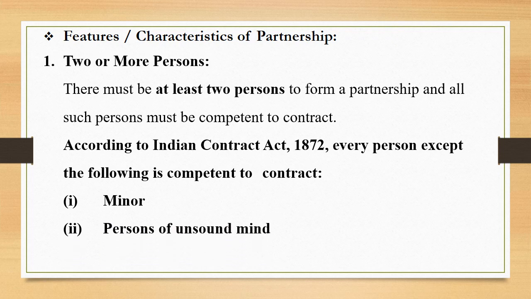Second, persons of unsound mind, and third, persons disqualified by law. This can be one of the important questions in the board exams also. Which are the persons not competent to contract? You need to remember: number 1, minor; number 2, persons of unsound mind; and number 3, persons disqualified by law.